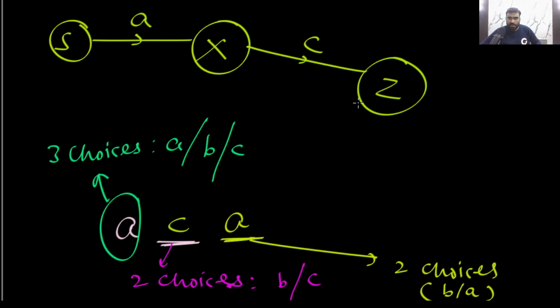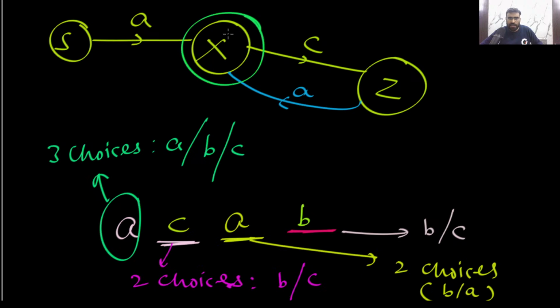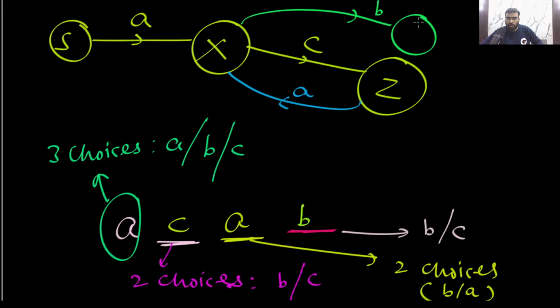Now if I take A, then I will go to X. Now from X, again I have 2 choices. Here I can take either B or C. Whatever I want, I can take. For example, I can take B. So like this you can do. Yes or no? And finally, this is your final state. So you can take B and you will go to Y, and Y is your final state. Is this clear? Did you understand?